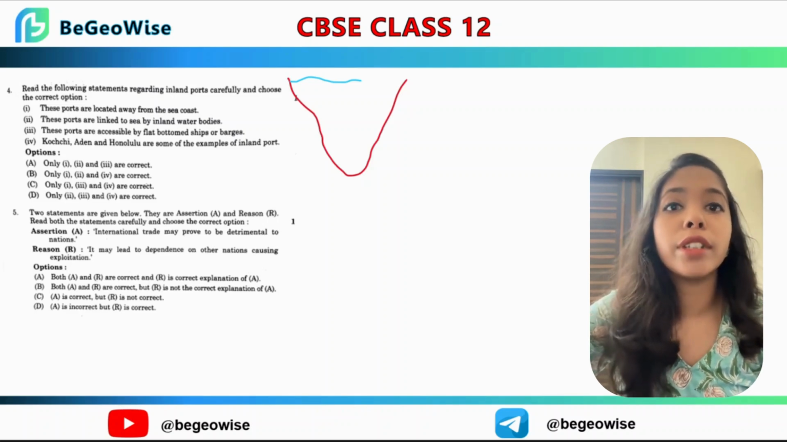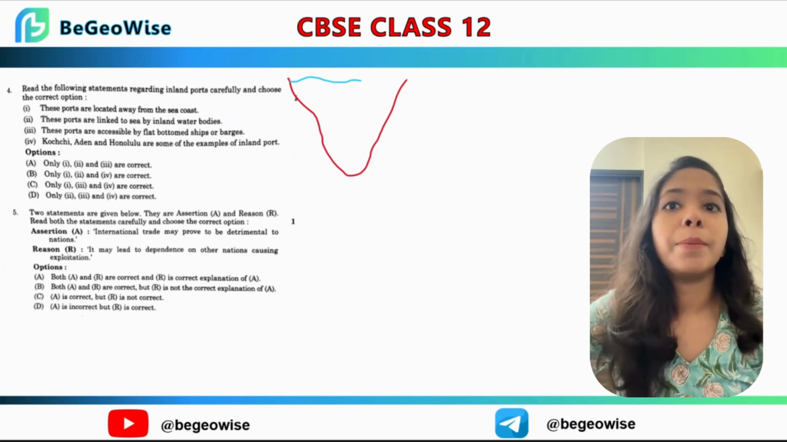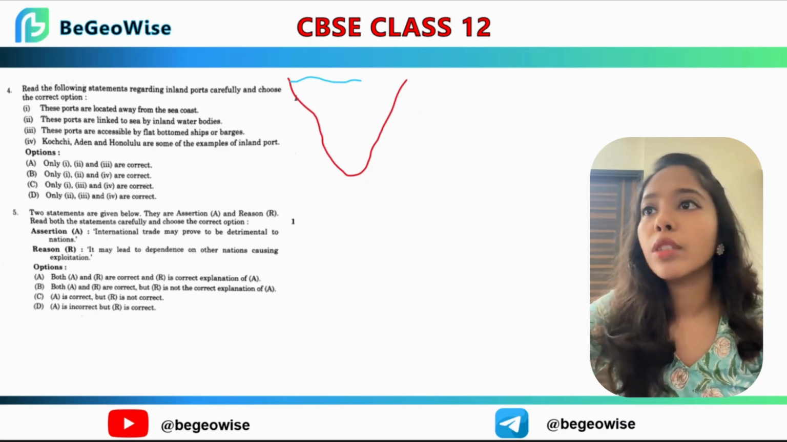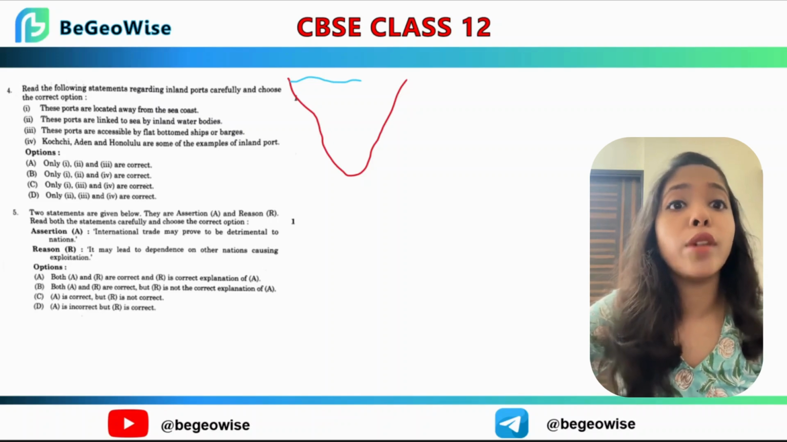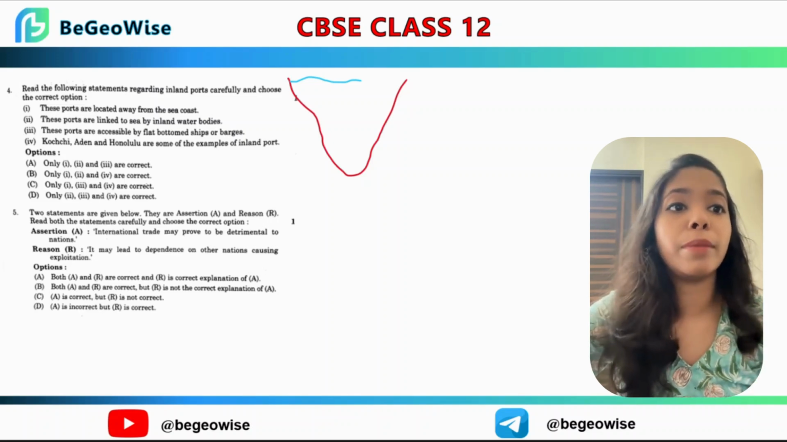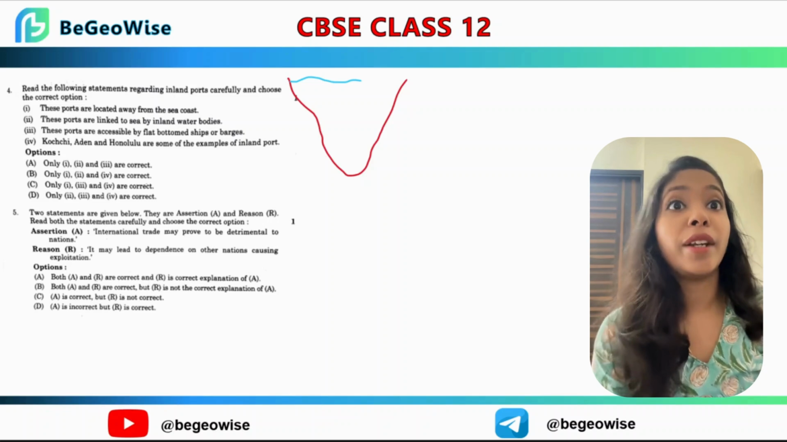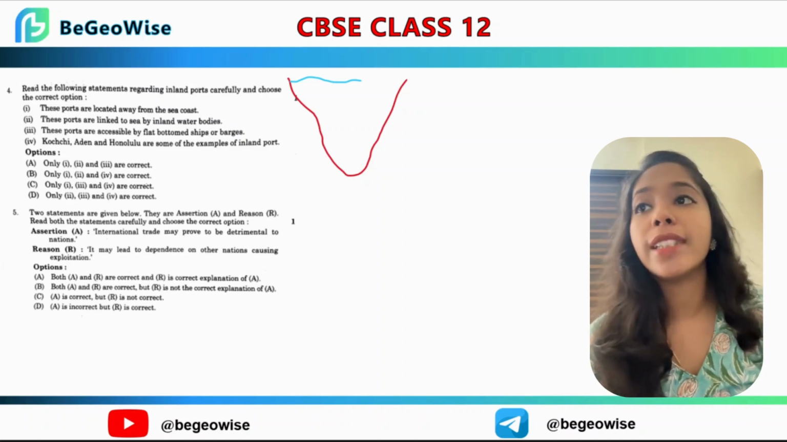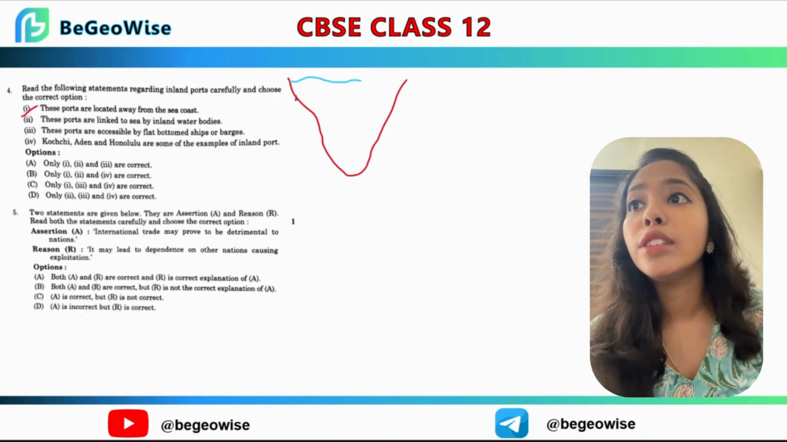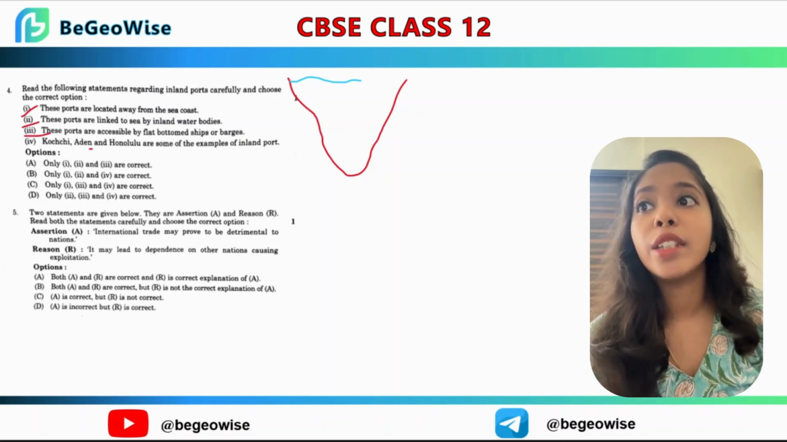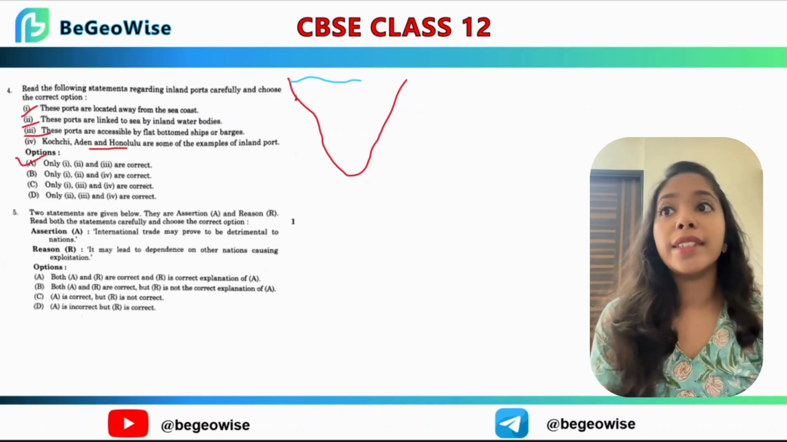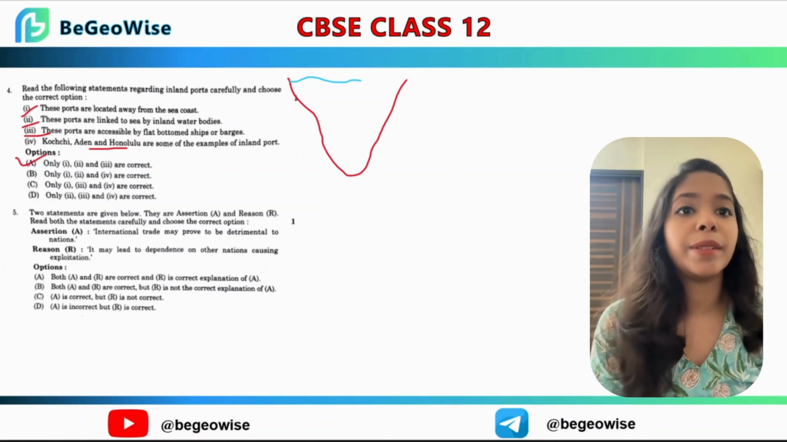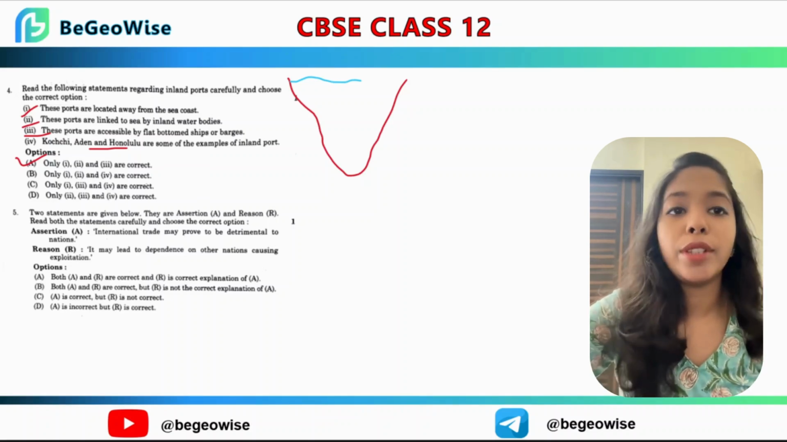Now if you think about it, the first 3 are correct, but let's go to the fourth option. Kochi, Aden, Honolulu are some of the examples of inland ports. Now think about it, at least Kochi, if you remember, is it inland in nature? If you can't remember, then you are right. The answer is false, and only 1, 2, 3 are correct, which means option A, that is 1, 2, 3 are correct.